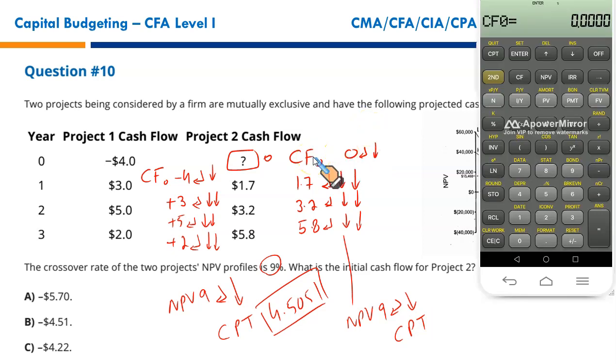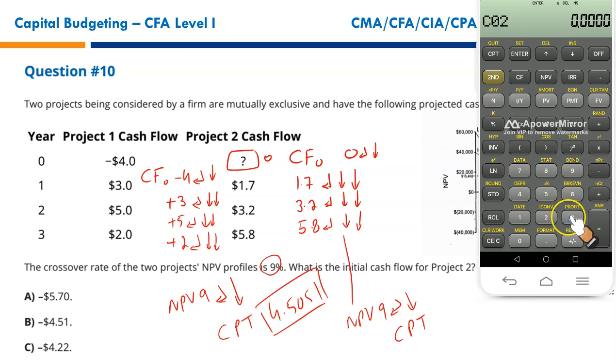Alright, so cash flow for year 0 is 0, assuming it's 0. 0, enter, down arrow key. Cash flow for year 1, 1.7, enter, down arrow key twice because it's just a single cash flow.